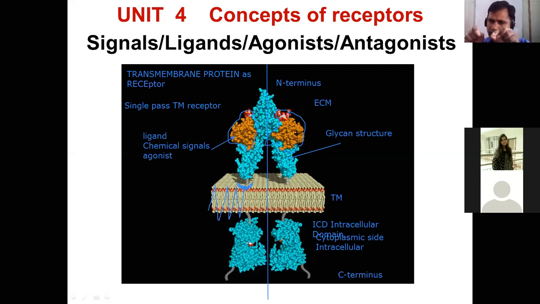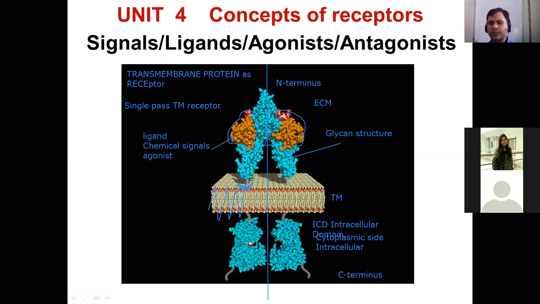That is why the structure of receptors are different. One class of the receptor may need only one ligand. Other class of the receptor may need 2 ligands. Yes or no? Multiple ligand concept is there. And how it is going to be decided? That is going to be decided by the unique chemistry that is written inside the receptor structure. That may be in the form of secondary structure, tertiary structure or quaternary structure.